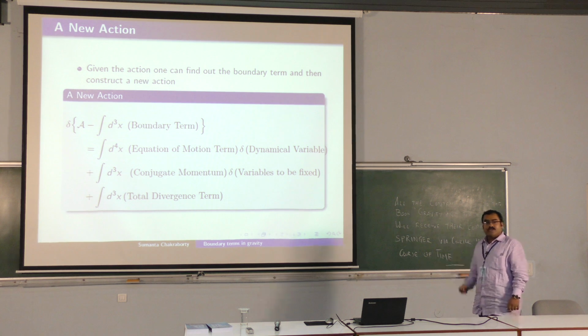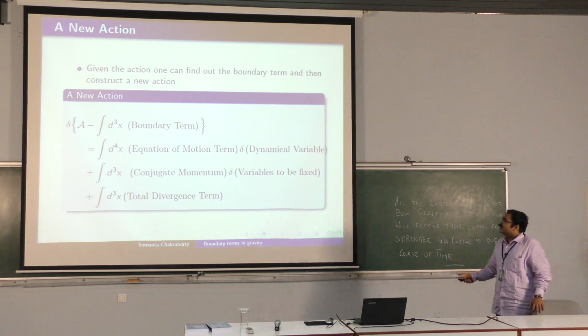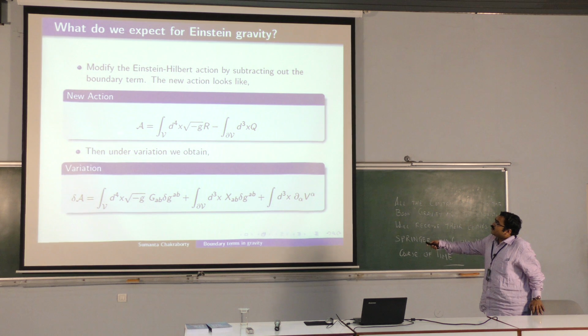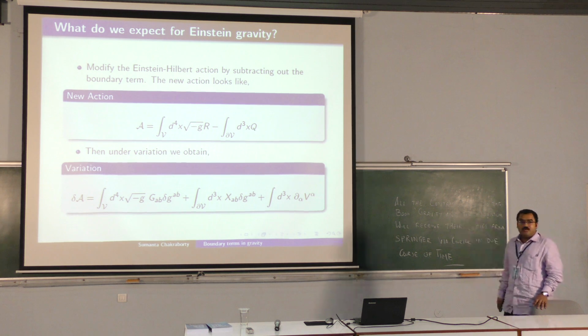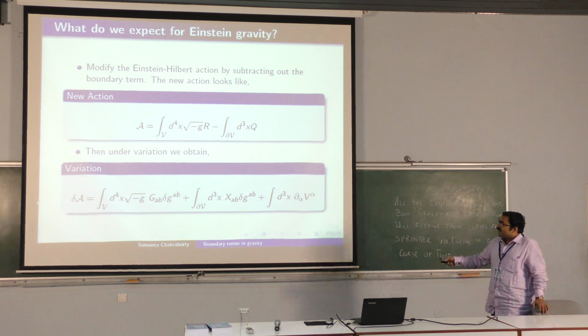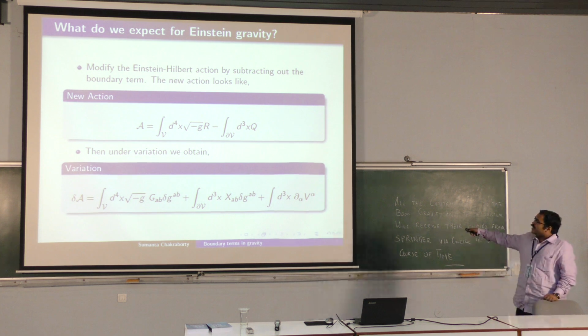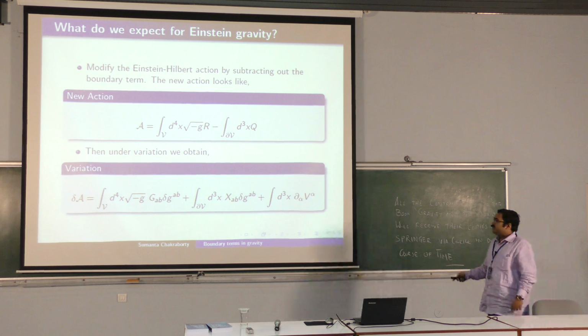So the point is, can we do it for gravity, for the R root minus g? So what we expect, you have a d4x root minus g R as your Einstein-Hilbert action. You subtract from it this boundary term Q. And when you subtract it and you vary the action, you get Einstein's equation G^AB delta g_AB. You get a total derivative term here, and you get some term X^AB delta g_AB. What the structure of this term is, I will be coming to later, but this is what we expect to happen. So what we have to do, we have to identify this term Q, we have to identify this term X^AB, what they are for gravity.